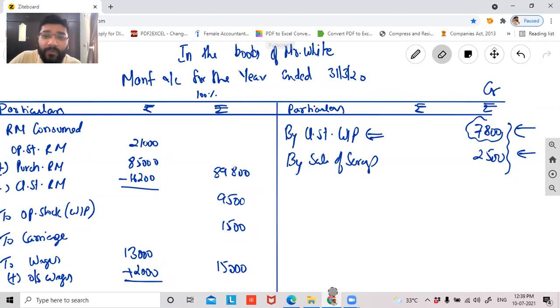That's what we are doing. On the credit side, we record it so that we eliminate or reduce the cost of production, because this has not contributed to my sales. Likewise, sale of scrap, guys. Sale of scrap also reduces your cost of production. When you sell scrap, you generate money. That will reduce your cost of production. So whatever is written on the credit side, guys, it is a reduction in the cost of production.